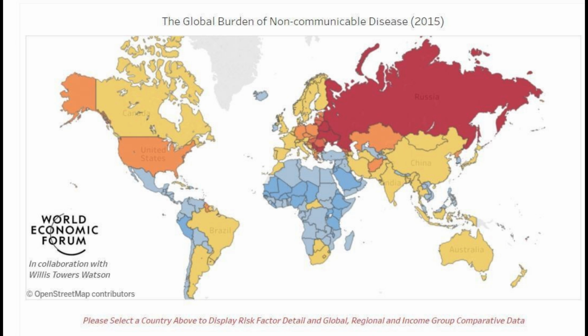In many low- and middle-income countries, healthcare systems are not equipped to deal with the burden of NCDs. This means that people living with these conditions often do not receive the care they need, which can lead to poor health outcomes and increased healthcare costs in the long run.